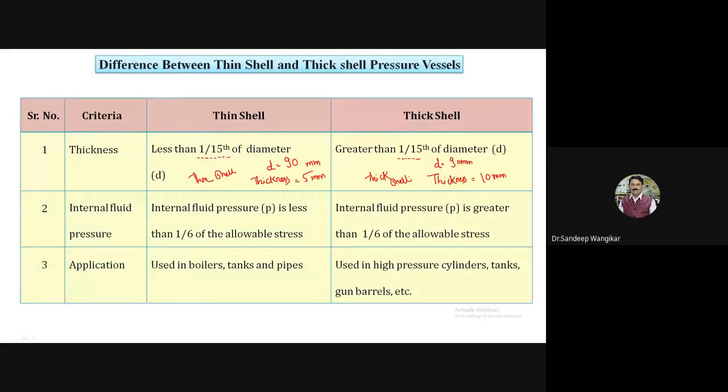Keep very important in mind that here I will repeat: the thickness is less than 1 by 15th of diameter for thin, and here the thickness is greater than 1 by 15th of the diameter. Very, very important. Okay, so this is about the difference between the thin and thick pressure vessel.